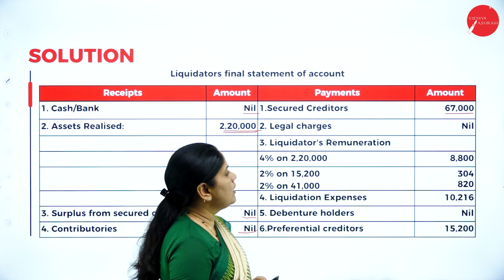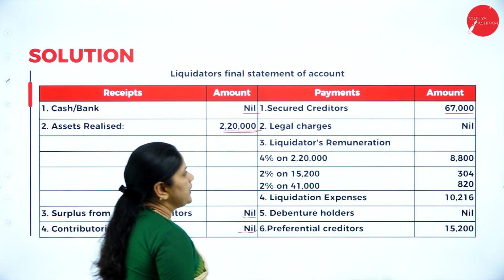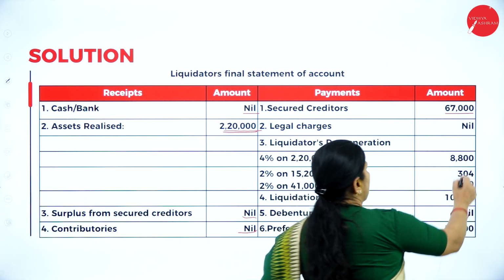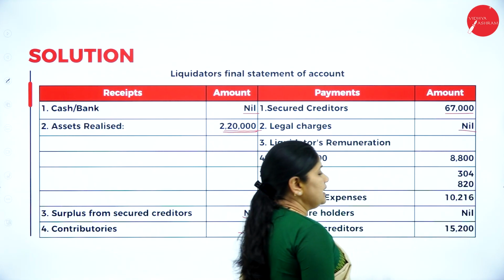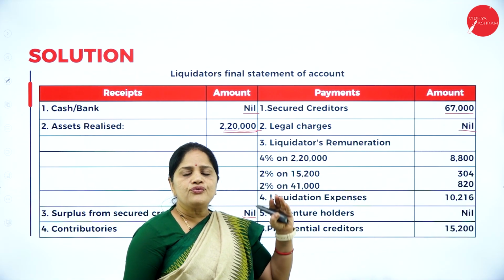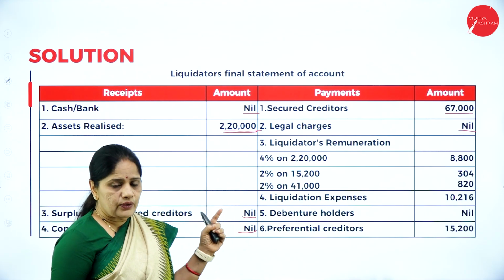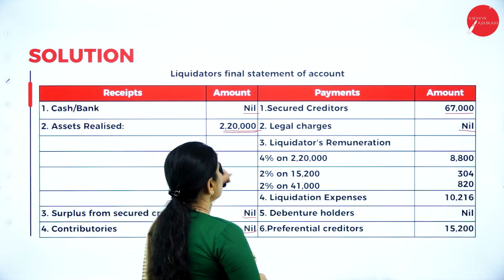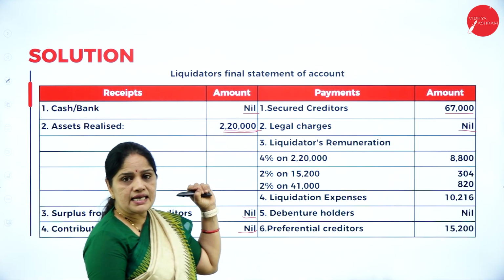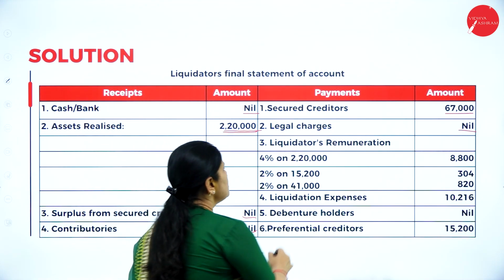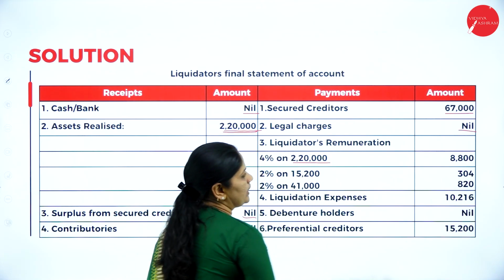So that is the value of unsecured creditors. Then we have the legal charges which is nil. Then they have mentioned that 4% on asset realized is considered as liquidator's remuneration. So what is the value of asset realized? 2,20,000. So 4% on 2,20,000 is